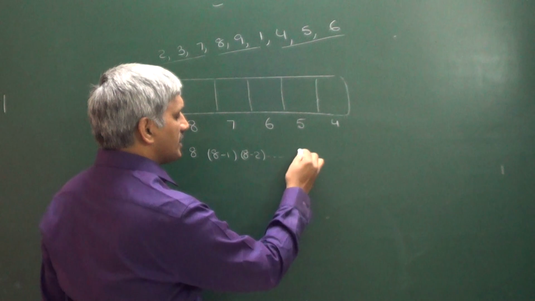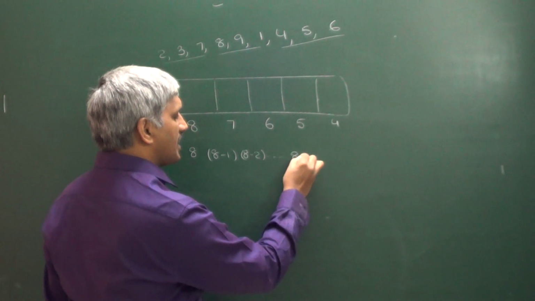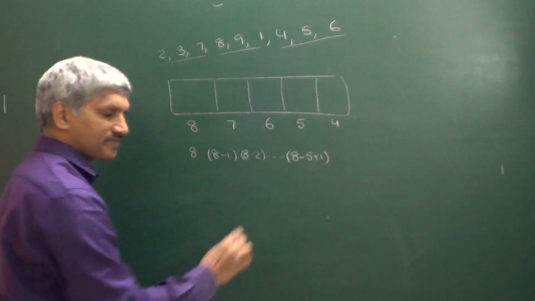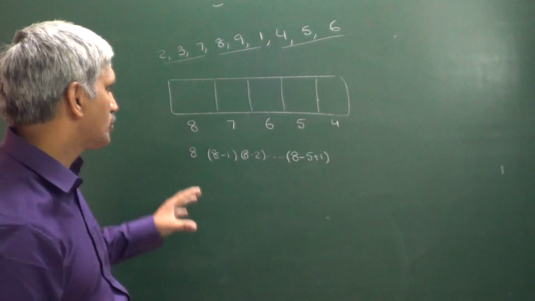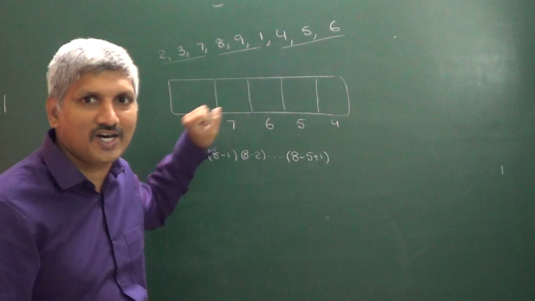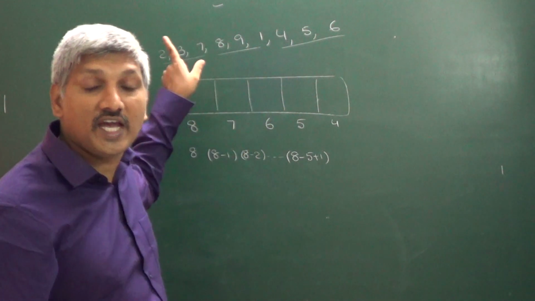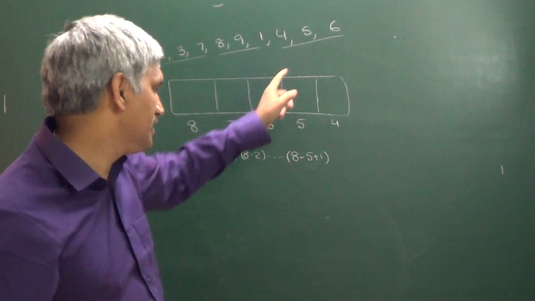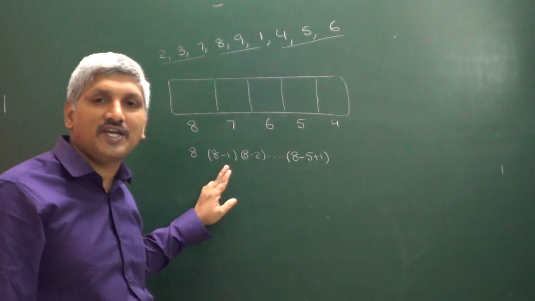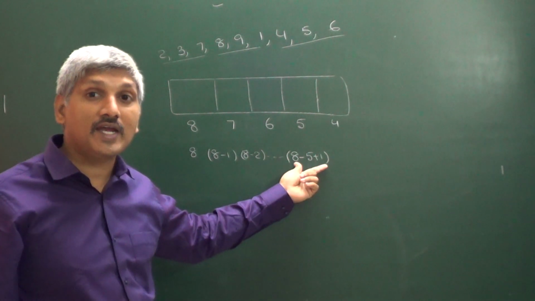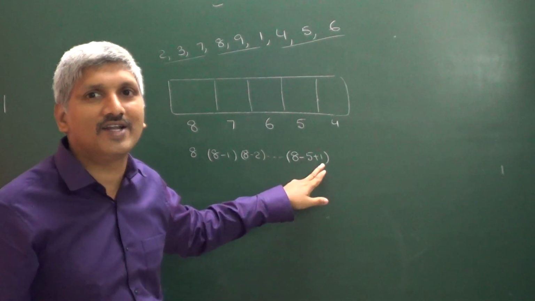The last place can be filled in how many ways? 8 minus 5 plus 1 ways. Right? So in total we have 5 boxes, and those 5 boxes can be filled with 8 distinct numbers in 8 into 8 minus 1 into 8 minus 2 and so on up to 8 minus 5 plus 1 ways.